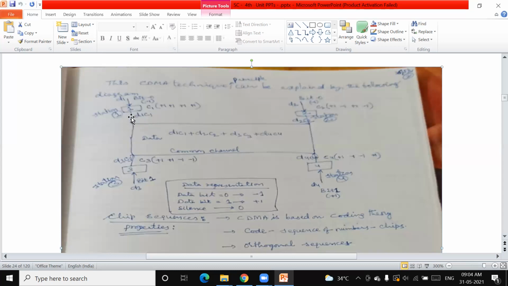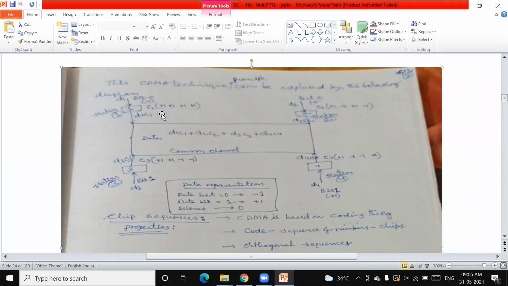Here, please have a look once: user 1, user 2, user 3 and user 4. Here, user 1, we consider that he wants to transmit one bit. D1 is the data he wants to transmit, right? What is the code that has to be assigned?